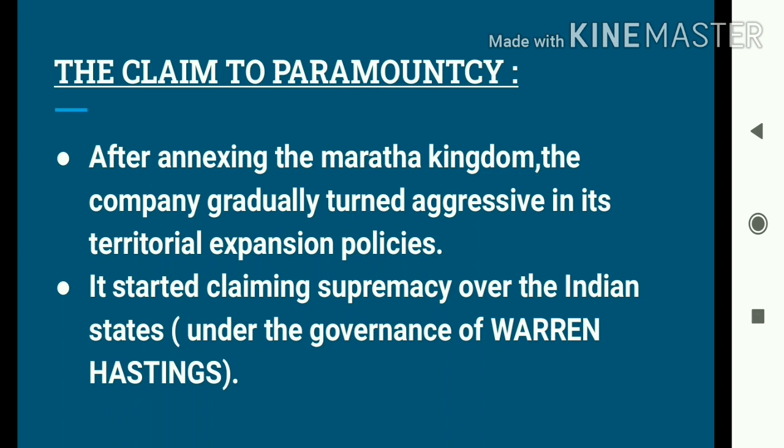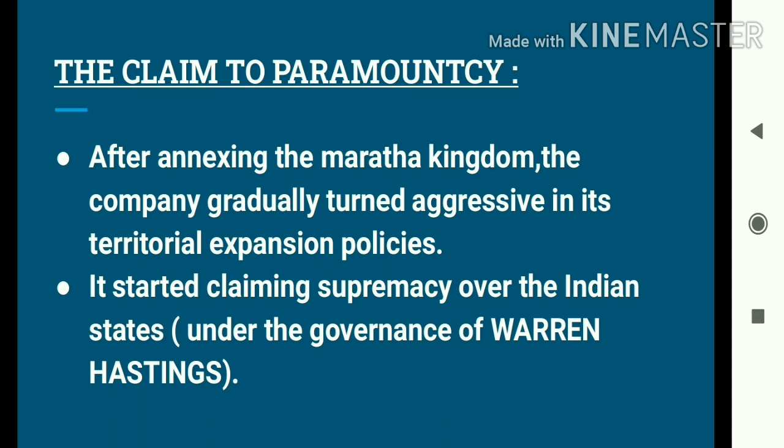Everyone should follow the rules and regulations made by them. No one should say anything against the British. So they started considering themselves to be above all, the most powerful. So this is the meaning of the claim to paramountcy. Paramountcy means supremacy, considering oneself to be the supreme power. So after annexing the Maratha kingdom, the British started claiming themselves to be the most superior authority and they started claiming this supremacy over the Indian states.